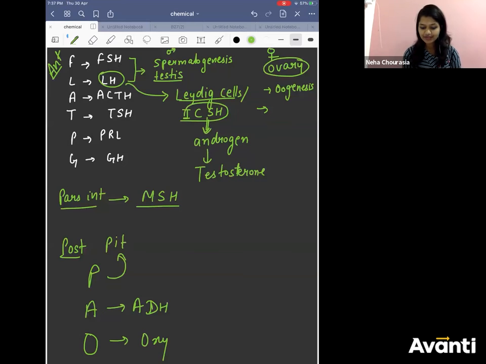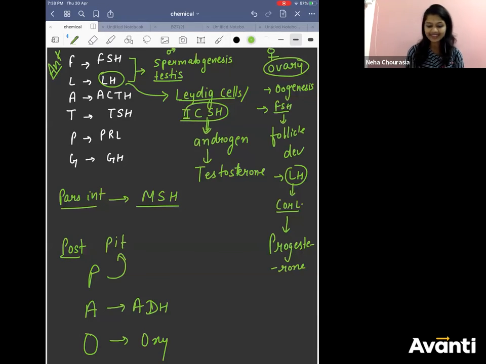Now coming to LH, luteinizing hormone. It acts on the corpus luteum, which secretes progesterone, the pregnancy hormone.